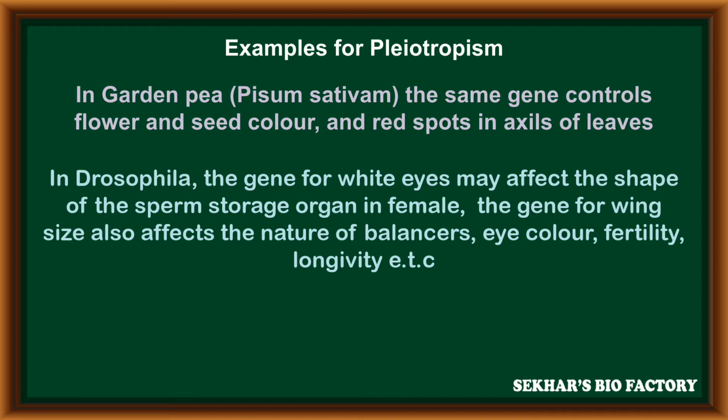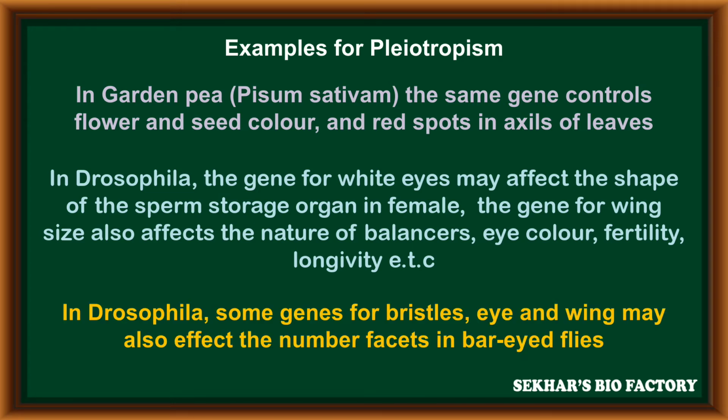In a similar way, the genes for wing size also affect the nature of the balancer, eye color, fertility, longevity and remaining characters. In Drosophila, some genes for bristles, eye, and wing may also affect the number of facets in bar-eyed flies.